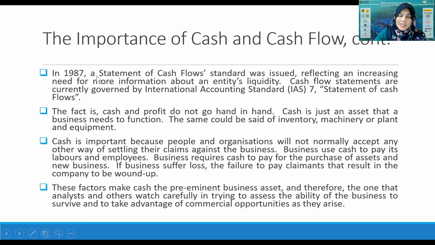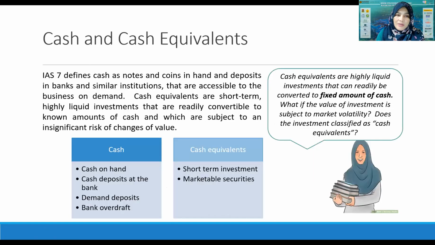So in the year 1987, only then was the statement of cash flow standard issued. This is to make it compulsory for all companies to show to the user how much money they have in the company, right? The cash flow at the end of the period will show how much money is available in the bank account of the company.